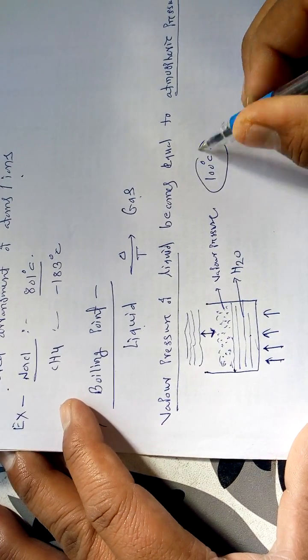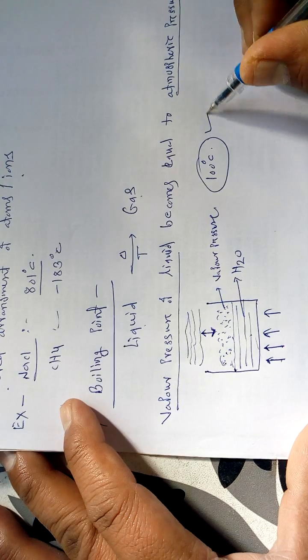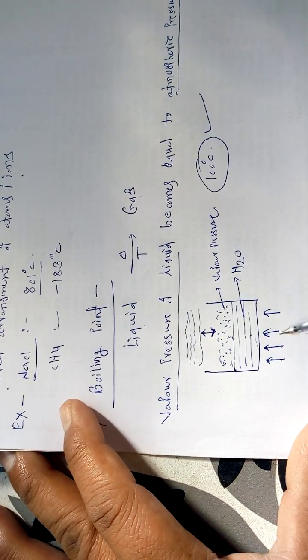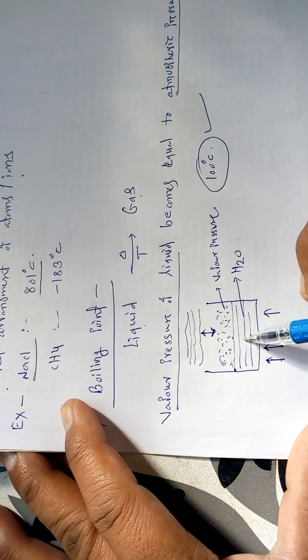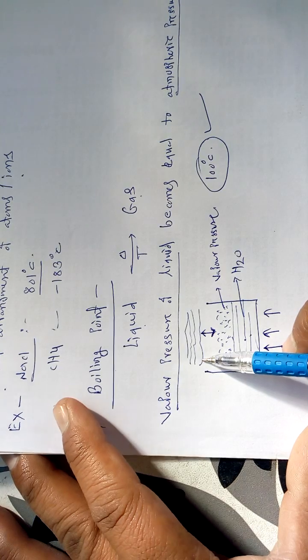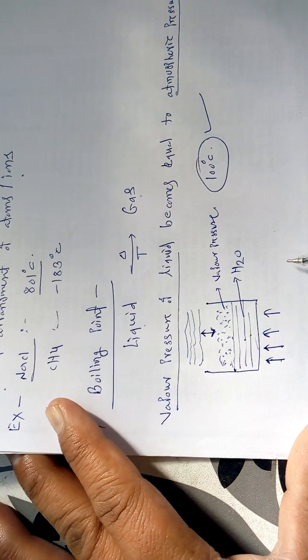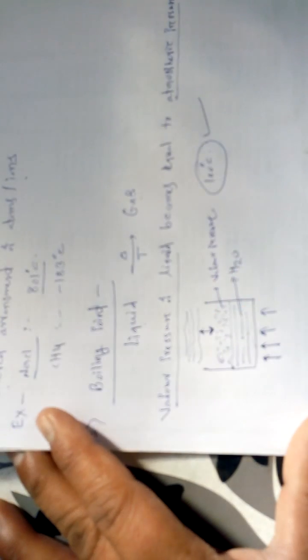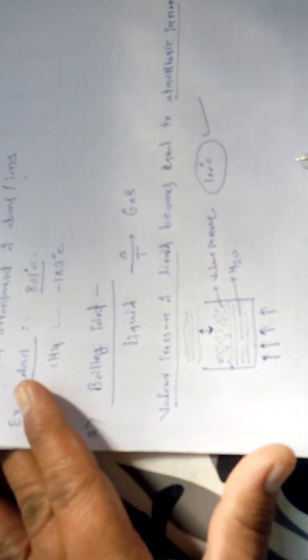And we know that the boiling point of water is 100 degrees centigrade. Why is this so? Because at this temperature the vapor pressure of water becomes exactly equal to the atmospheric pressure. So this is a very simple physical property called the boiling point of a particular compound.